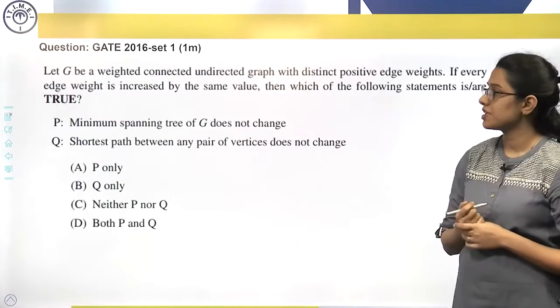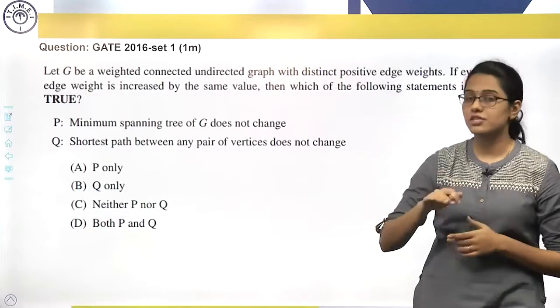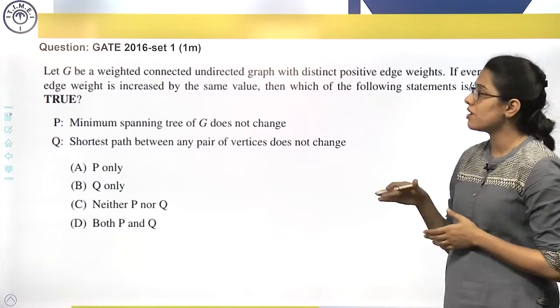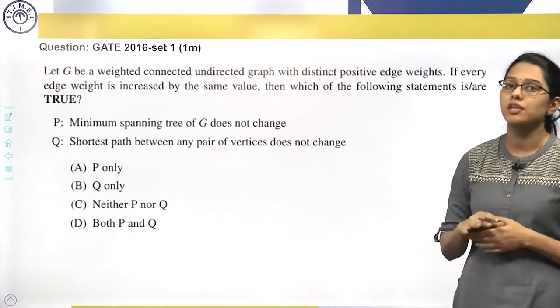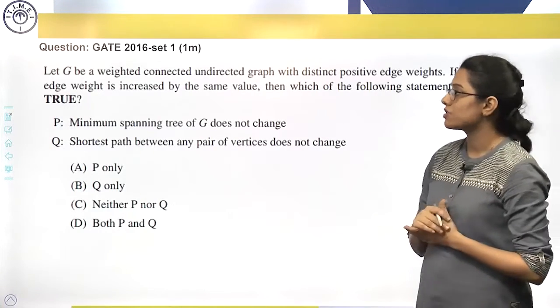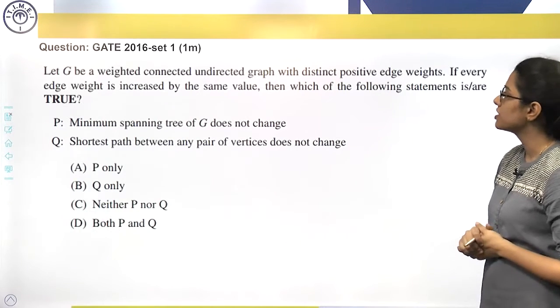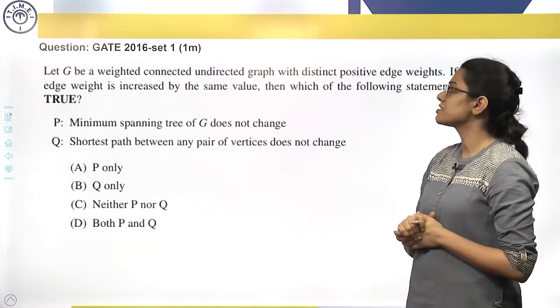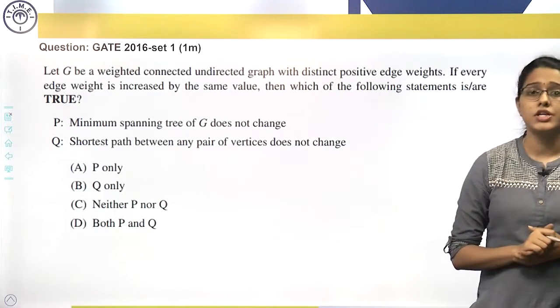This is a GATE 16 question. It is from set 1 again. If you remember, we have already seen one example from set 1 and this is a 1 mark question. In GATE 2016 there are a number of questions from the minimum cost spanning tree topic itself. So what is the question? Let G be a weighted, connected, undirected graph with distinct positive edge weights. If every edge weight is increased by the same value, then which of the following statements is or are true?